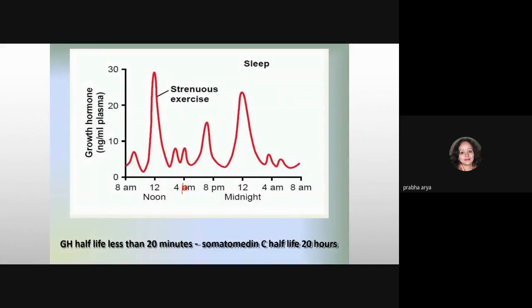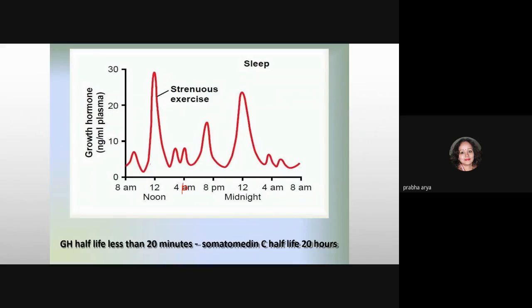So this is the pattern of the release of growth hormone throughout the day. In the morning, when you get up, the concentration of growth hormone is less, while it increases when you do activity during the afternoon, and in the evening it decreases. Around 8 p.m. it again increases, and when you go to sleep at midnight it again increases, and when you are about to wake up in the morning, the concentration of growth hormone decreases.